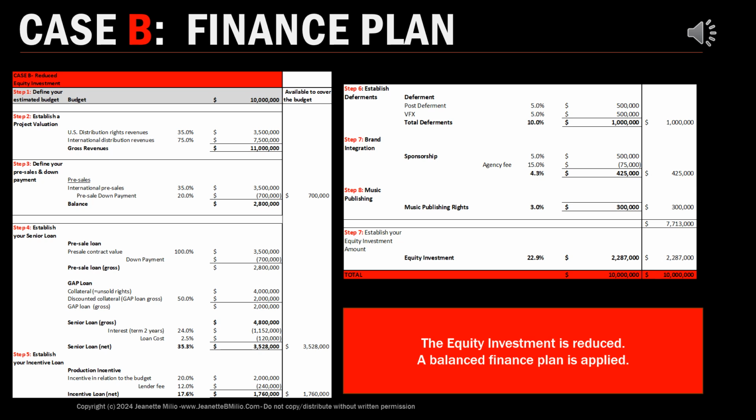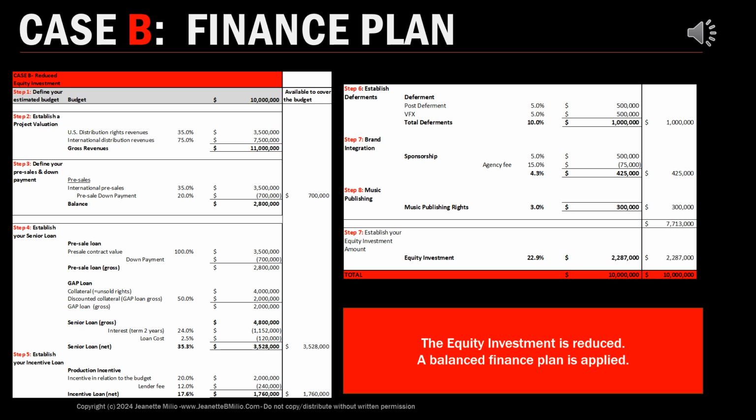So let's look at the other finance elements that are available here. We have a production incentive because we're shooting somewhere where we get 20% of the expenses that we have paid in that region. We will get that back as a rebate from the incentivizing region. Because we're getting a loan in advance and the lender is being paid by the incentive region when we're finishing the movie, we would be charged a lender fee of 12%. So the $2 million incentive amount will be subject to a lender fee of 12%, leaving us with $1,760,000 available to cover a portion of our budget. This incentive lender will be paid directly by the incentive, their $2 million.